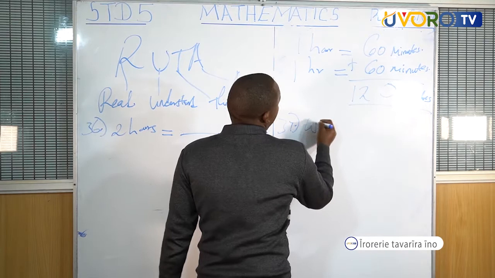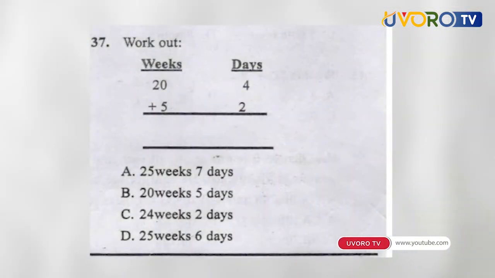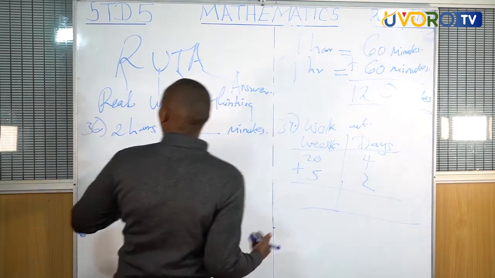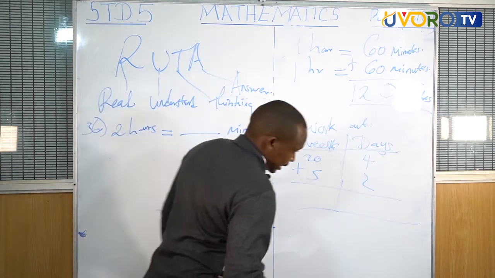Question number 37. You are told to work out weeks, days. We have weeks, add days, 4 weeks 2 days plus 25 weeks. Okay, using our formula, that is Ruta, we are told to read, work out, understand. You start from the right hand side towards the left hand side.